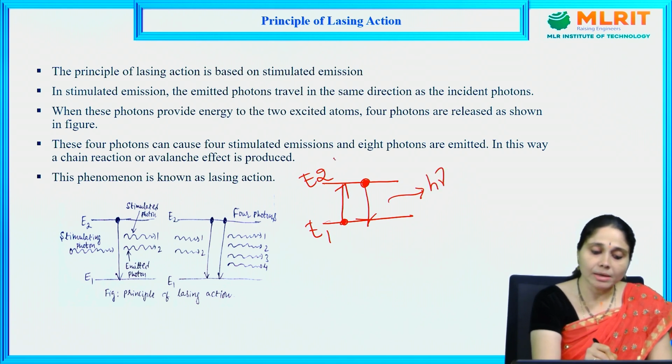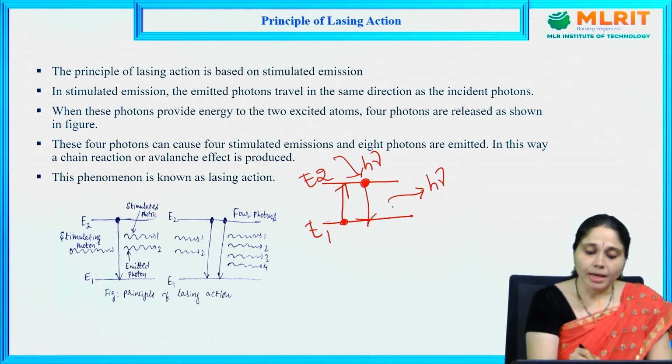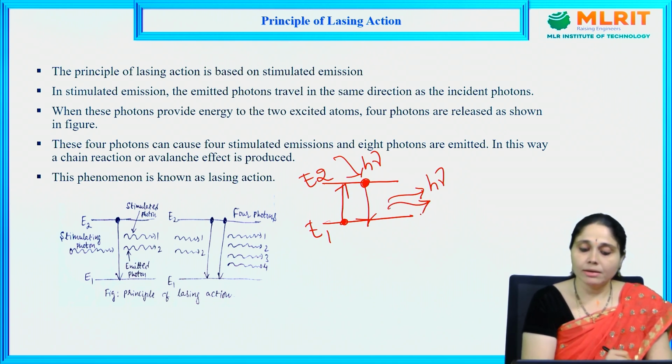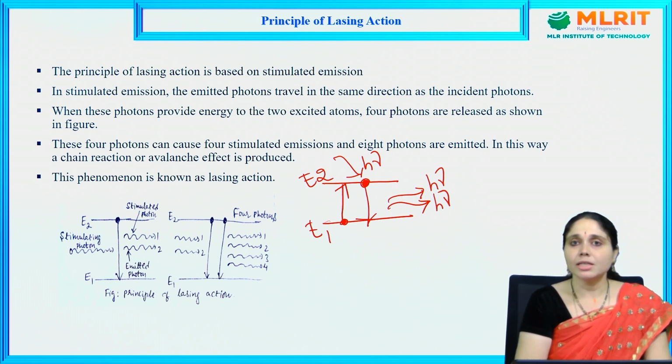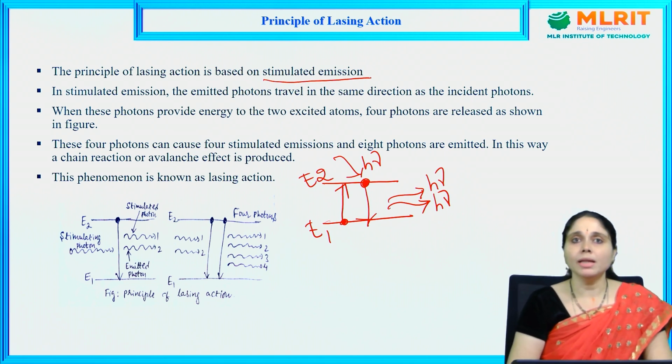If we provide some extra energy h nu to that atom which is in the excited state, then another energy of h nu will also come, and this is known as stimulated emission of radiation. Based on this principle, we have the principle of lasing action.